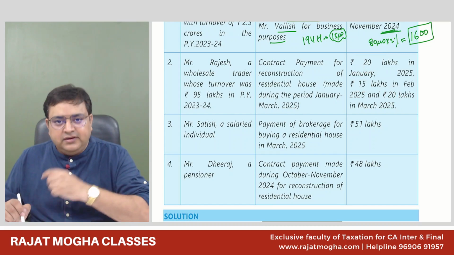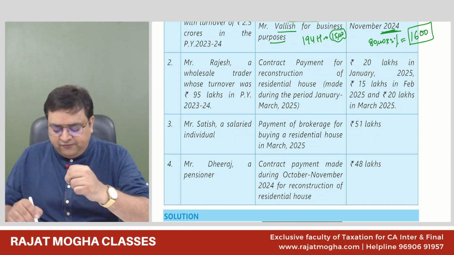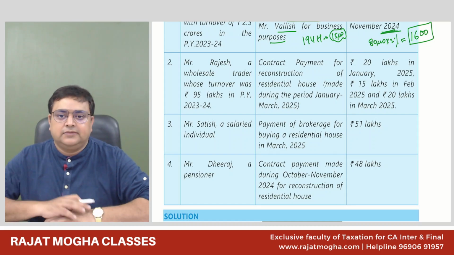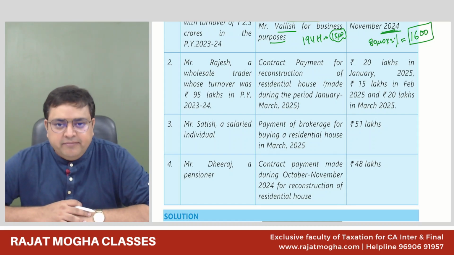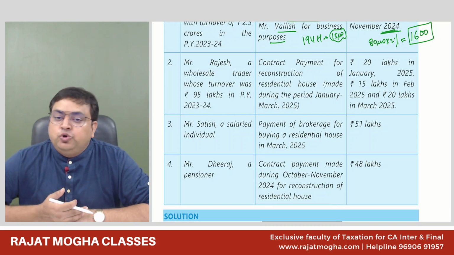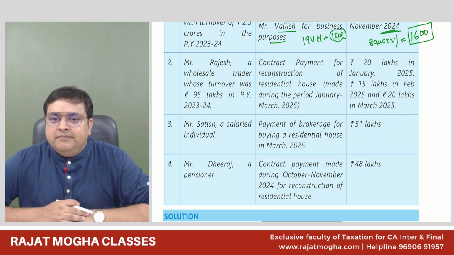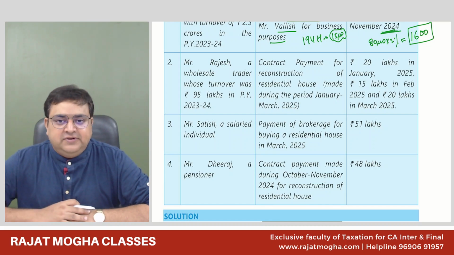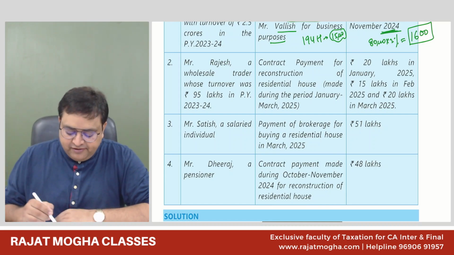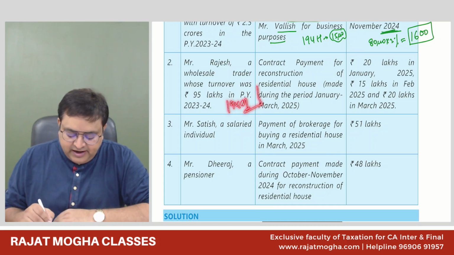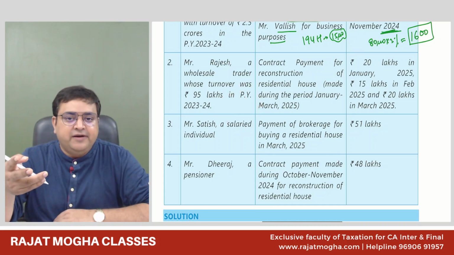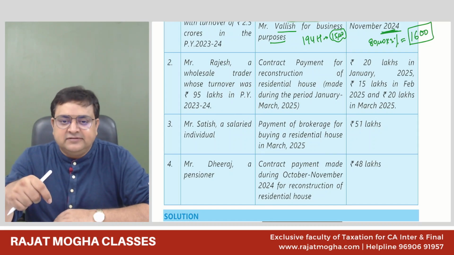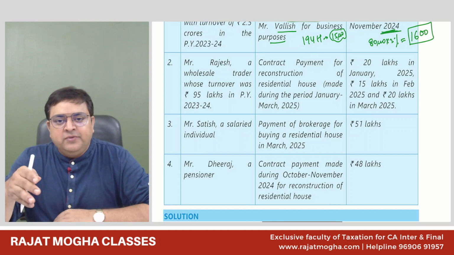55. Now, which section you will apply? For contract, will you apply 194C or will you apply 194M? 194M. Correct, 194M. 194C we can't apply. Two reasons. Because his turnover is not more. Second reason, it's a personal expense. Correct. So here 194M will apply, and 194M says, if you are making a payment of more than 50 lakh rupees, then we will deduct the TDS. And from 1st October, it is 2%.